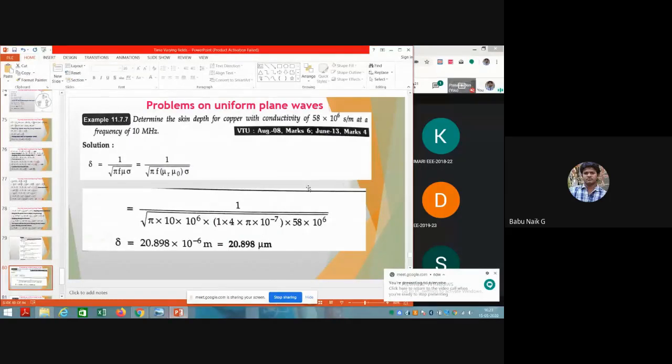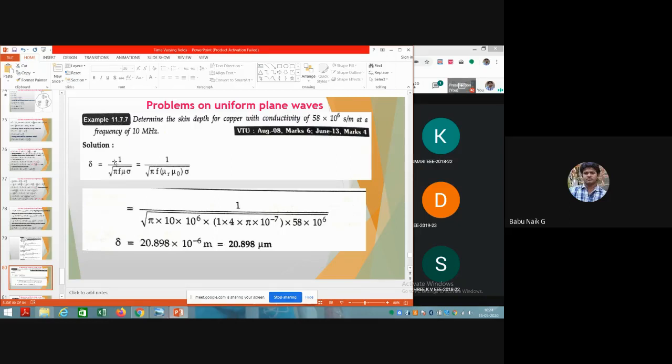So now this problem is we have seen, to determine the skin depth for copper with conductivity of 58 into 10 to the power of 6 Siemens per meter, given that the frequency is 10 megahertz. Okay. Now the skin depth, which is the depth of penetration, we are going to denote as delta, which is inversely proportional to the attenuation constant.